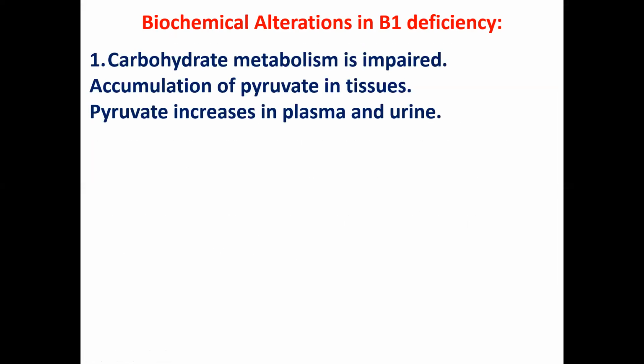The biochemical alteration that can occur is this: as it is a coenzyme for carbohydrate metabolism, if there is deficiency, it will lead to impairment in carbohydrate metabolism. What did we see in carbohydrate metabolism? It helps in the conversion of pyruvate to acetyl CoA. So if there is deficiency of thiamine, pyruvate will accumulate in the tissues because it will not be converted into acetyl CoA. So pyruvate levels will be increased in the plasma and in the urine.